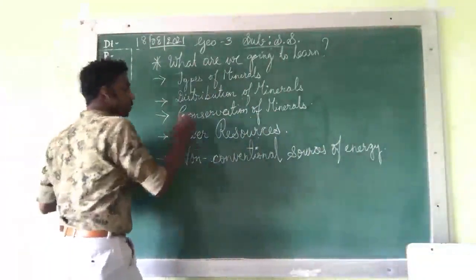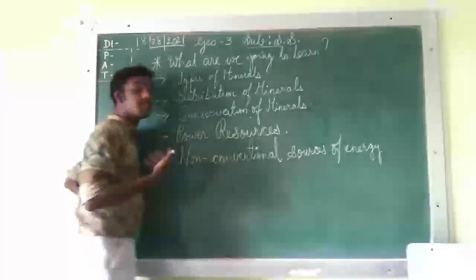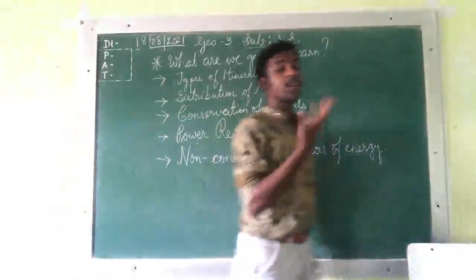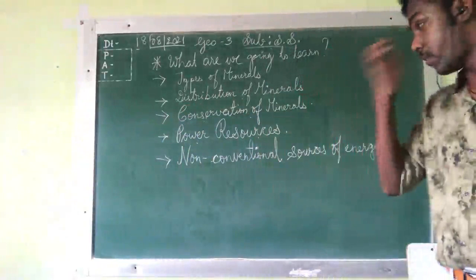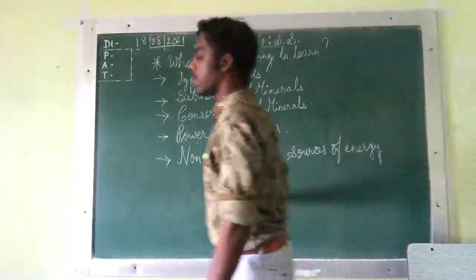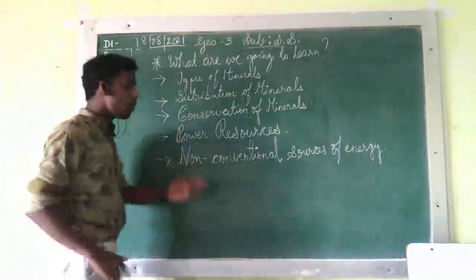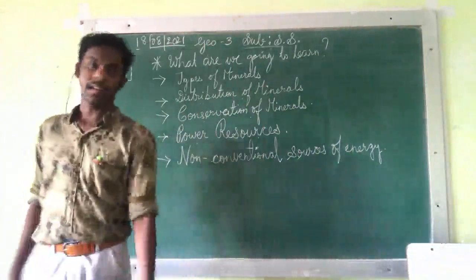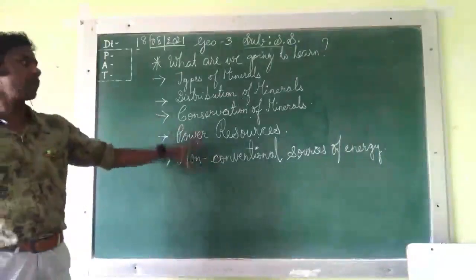And fourth is power resources. Now what are these power resources? How the power resources are formed? What is this power resources? That is the fourth point. And last but not the least, non-conventional sources of energy. That is the last topic of this chapter.